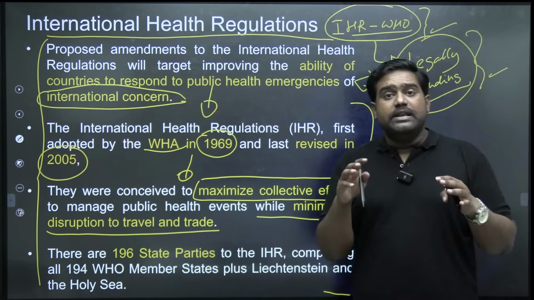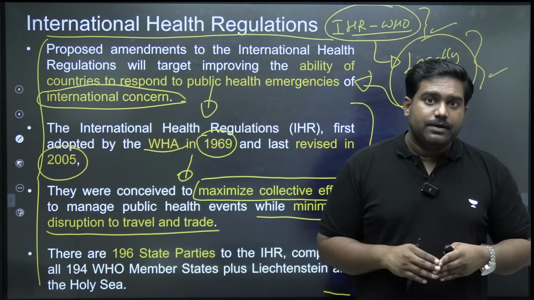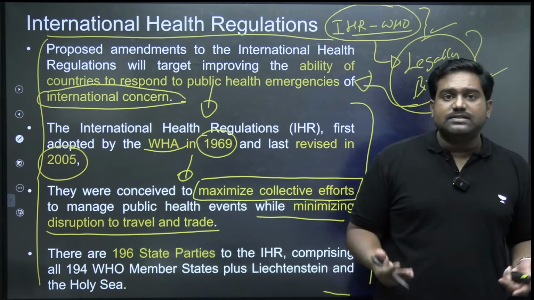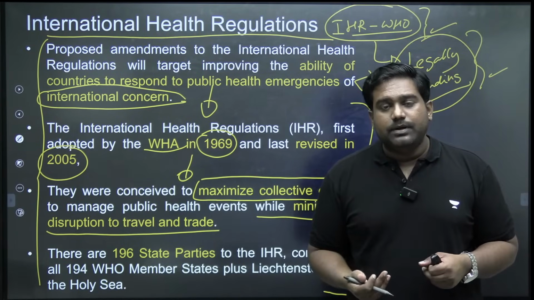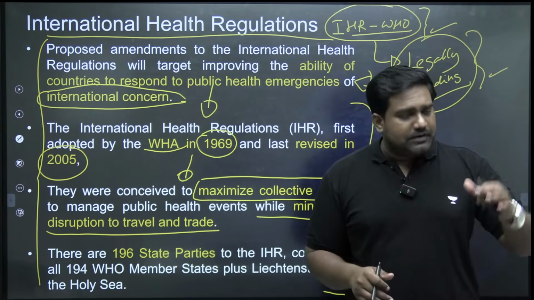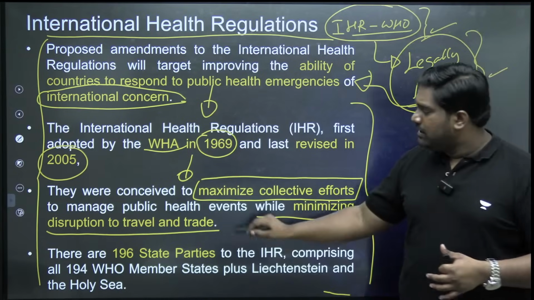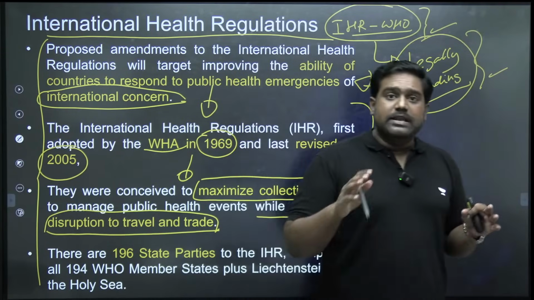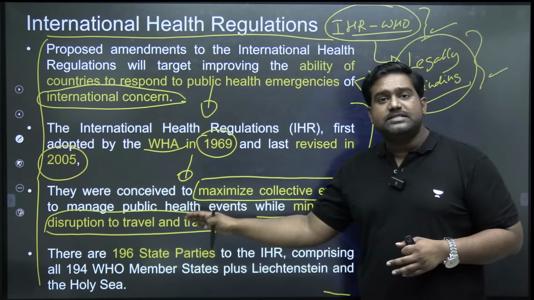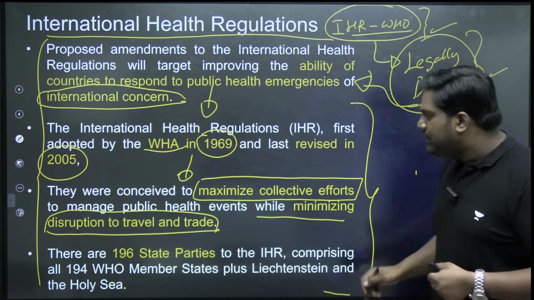And also the goal is to minimize the disruption caused to trade, movement, connectivity, etc. Because when an epidemic or a pandemic spreads, lockdowns are a solution, quarantines are a solution. It leads to restriction on all forms of travel. It will affect tourism, it will affect all sectors of the economy, it will affect exports and imports. So how can we minimize the economic disruption, the social disruption, while maximizing global collaborative efforts? That is the purpose of IHR.